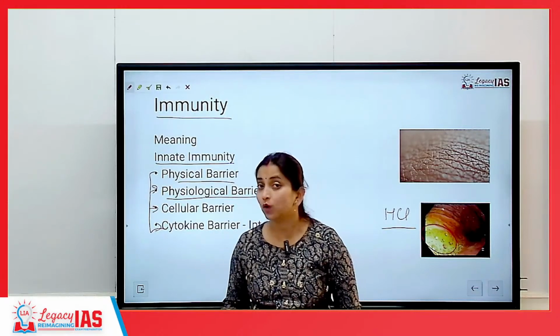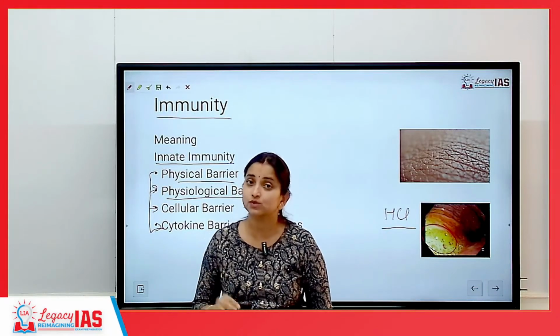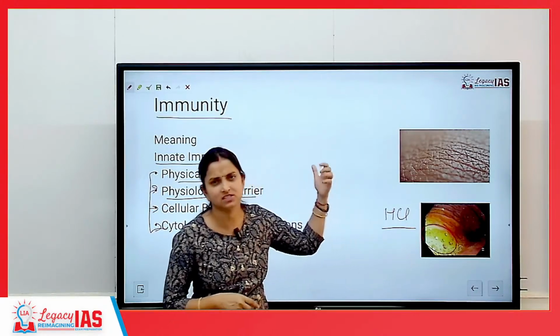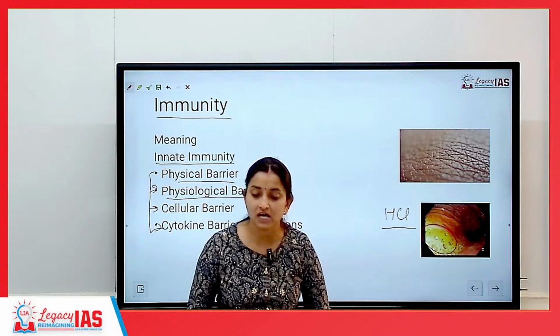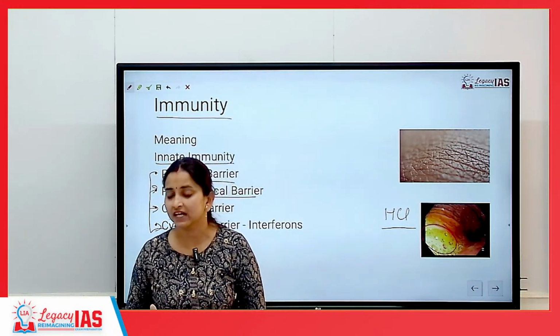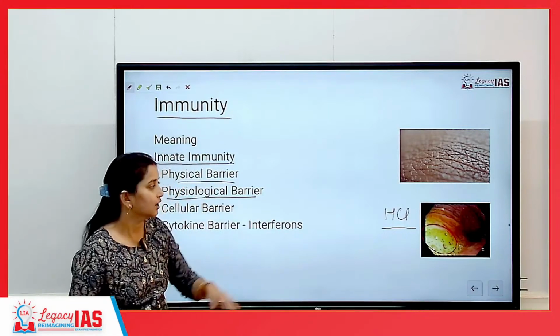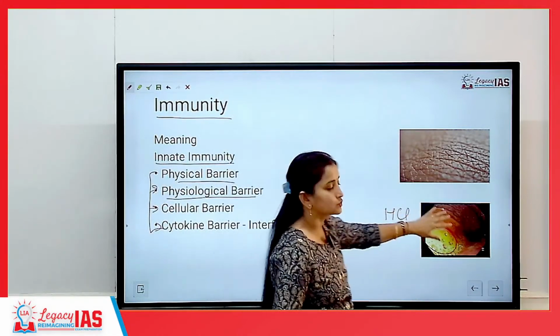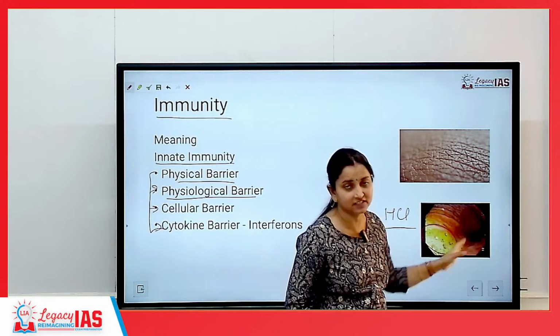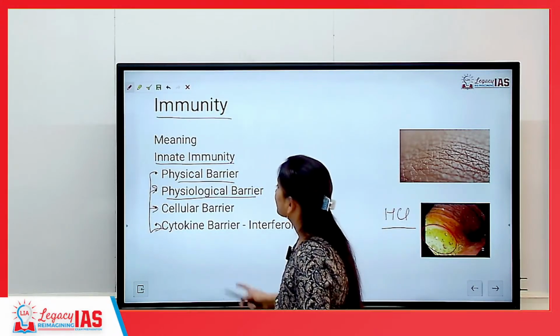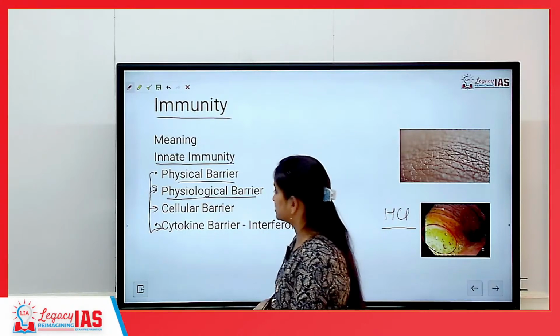But then we have good bacteria which are able to survive in such low pH conditions also, which was the second or third statement I think, of the question that was asked. There can be some microbes which can live in a pH condition of 2 to 3 also. So, there are certain bacteria which can survive such low pH of HCl also, which are present in the human gut. So, this is a physiological barrier.